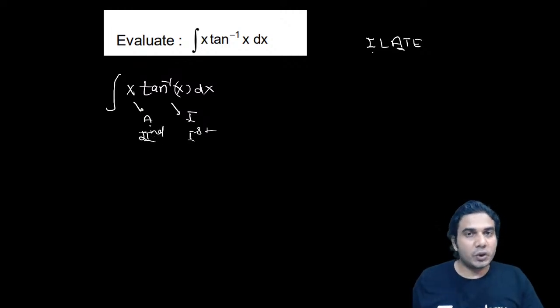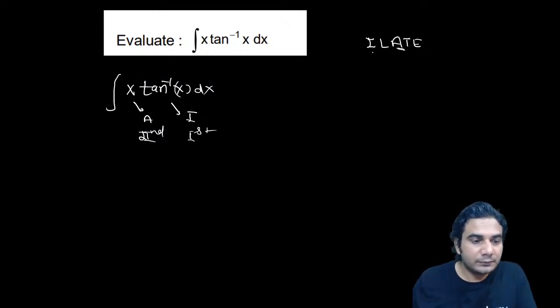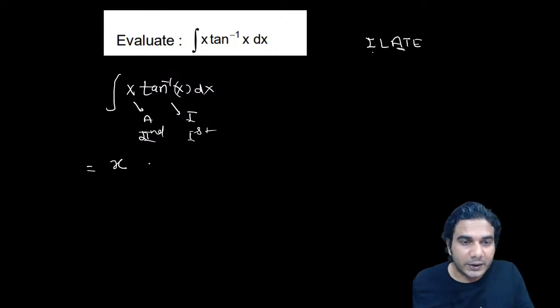So this way we can choose our first and second function, and after choosing it, now apply the formula. If you apply the formula, it will be first function, that is tan inverse x, into integral of the second function, x.